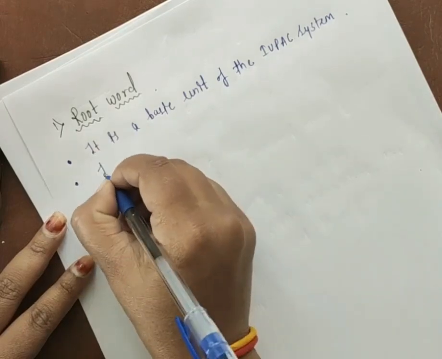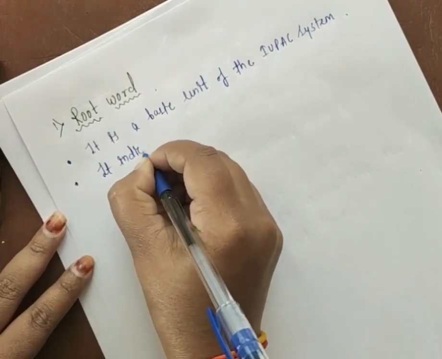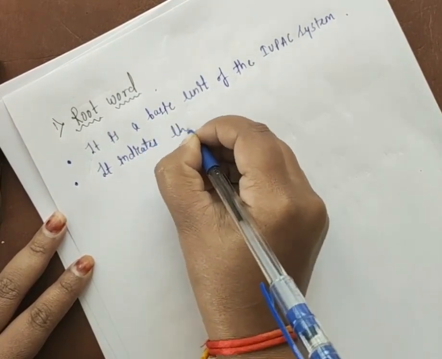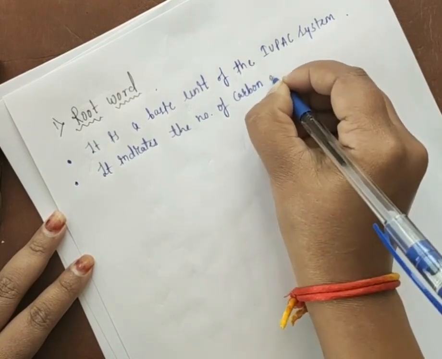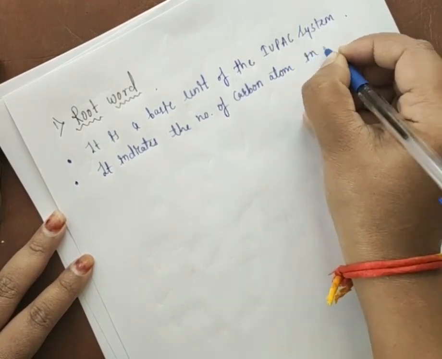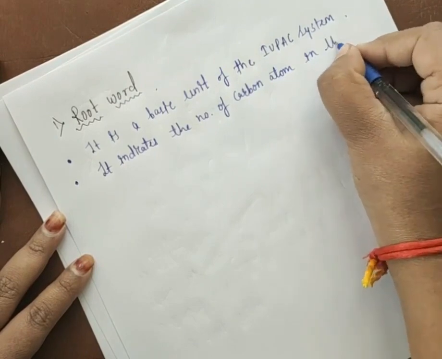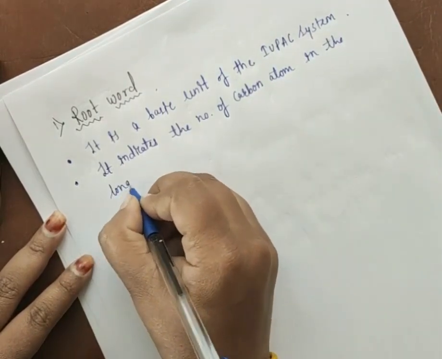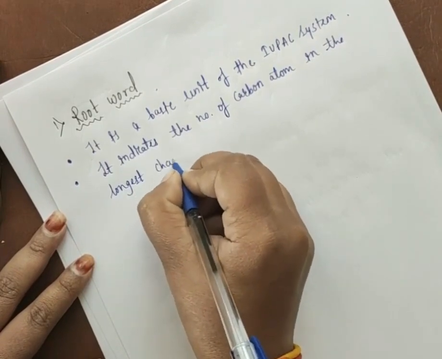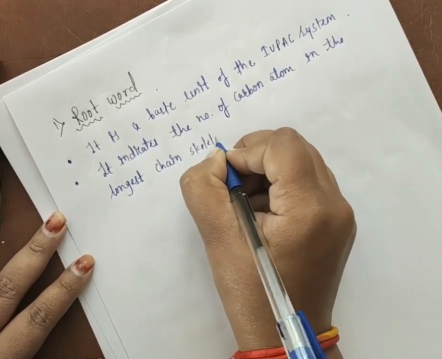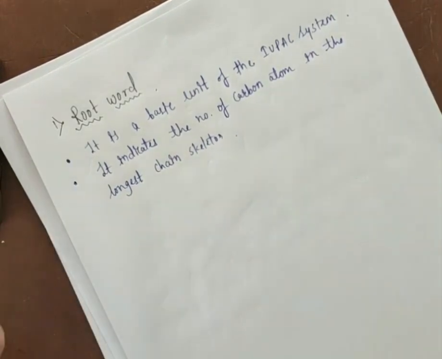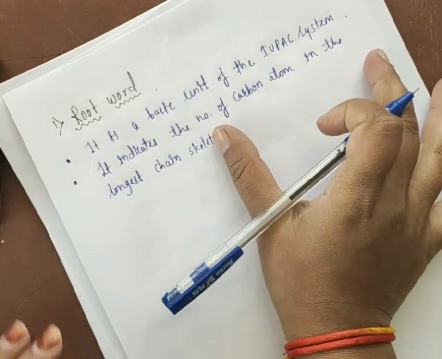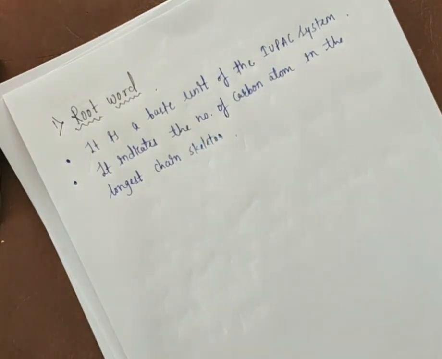It indicates the number of carbon atoms in the longest chain skeleton. So first it is a basic unit of the IUPAC system. After that, what is the use of it? It will indicate the number of carbon atoms present in the longest chain.